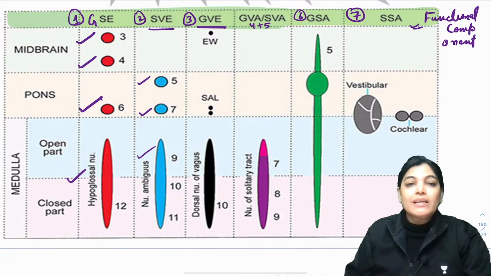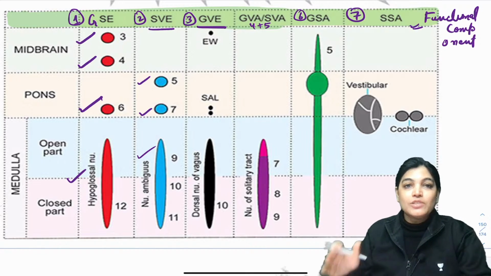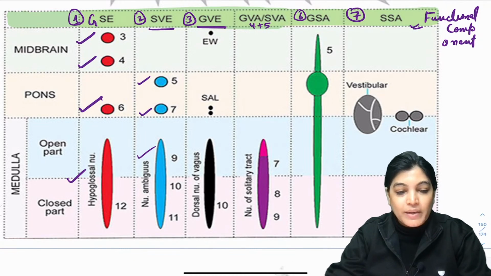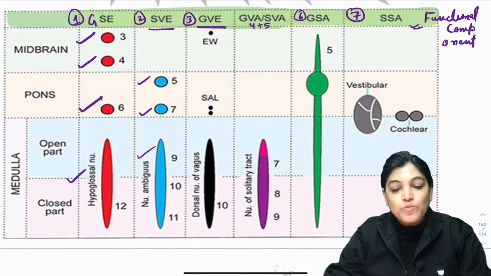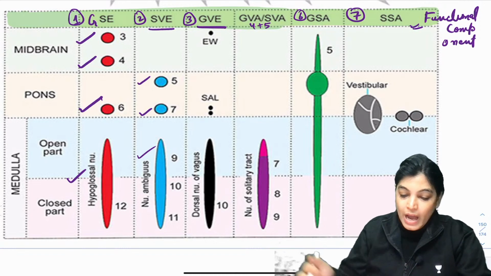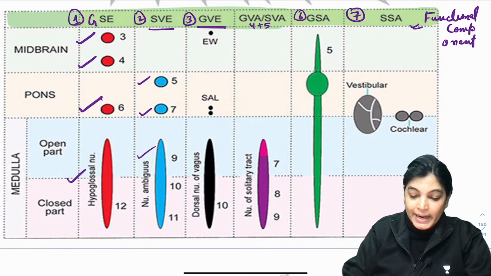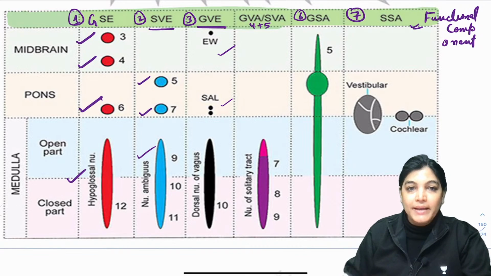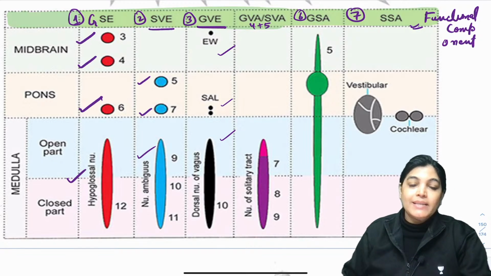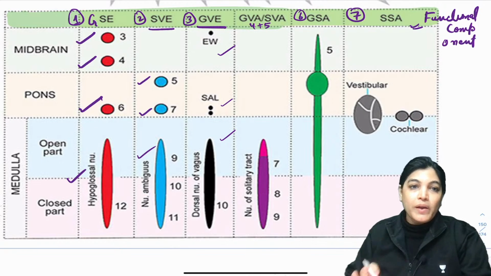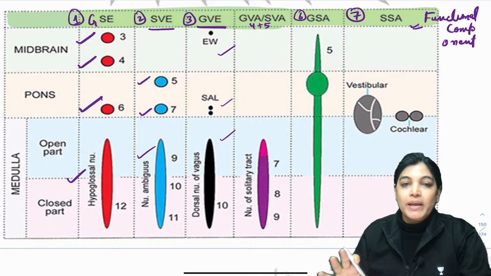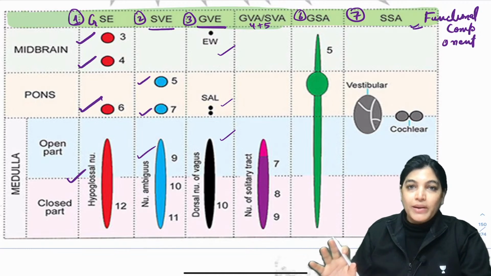When we are talking about general visceral efferent, that is forming the parasympathetic. They supply the glands, smooth muscles of the vessels and the viscera, forming the cranial outflow or parasympathetic outflow. In this category we have various nuclei: Edinger-Westphal nucleus, superior salivatory nucleus, lacrimatory nucleus, inferior salivatory nucleus and the dorsal nucleus of vagus. Don't worry, I am just showing you this diagram to make you understand. All these things I will write for you. You can also write along with me and we will have a brief discussion of all these points.